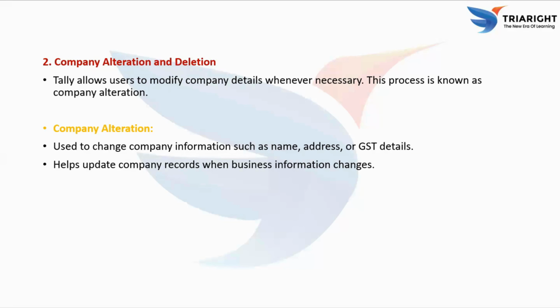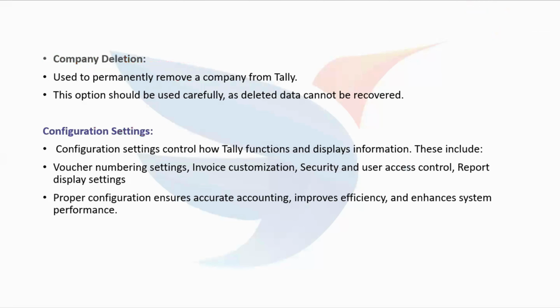Next, company deletion. Deletion is used when we want to permanently remove a company from Tally. For example, if a company was created by mistake or is no longer needed, it can be deleted. However, this option must be used very carefully because once a company is deleted, all its data might be lost and cannot be recovered. So, it is always important to double check before deleting.